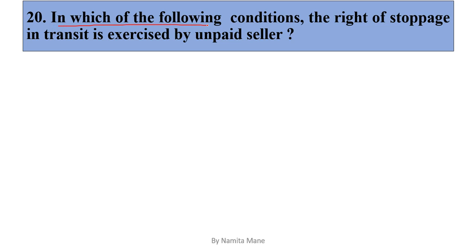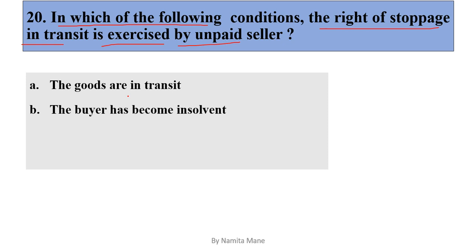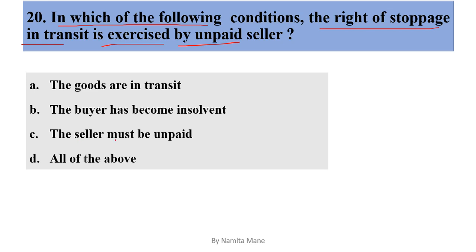In which of the following condition the right of stoppage in transit is exercised by unpaid seller? Options are: goods are in transit, the buyer has become insolvent. Option C, the seller must be unpaid.